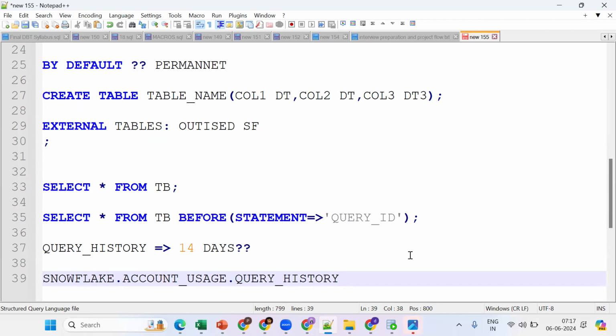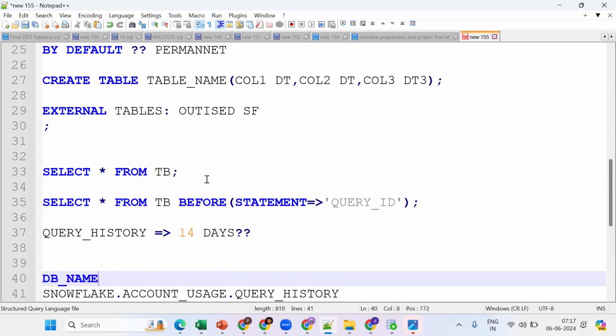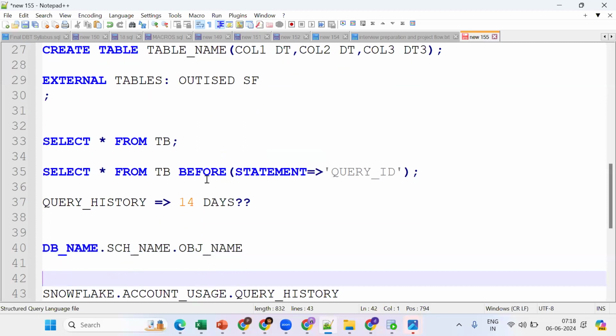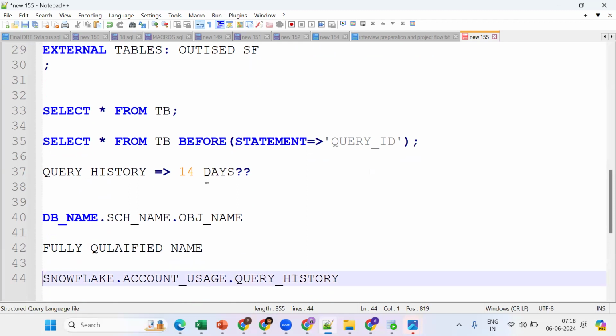See what happens. Snowflake database, ACCOUNT_USAGE is one schema. Database name, schema name, and object name: this is called the fully qualified name. Got the point? Here, Snowflake is the database, ACCOUNT_USAGE is the schema, and QUERY_HISTORY is the view. By this we can get the data up to 365 days.